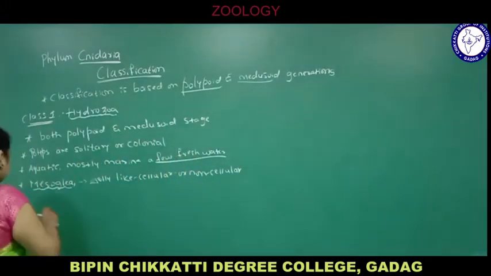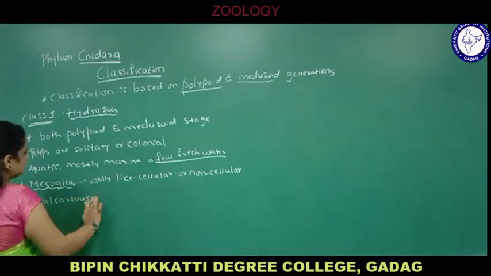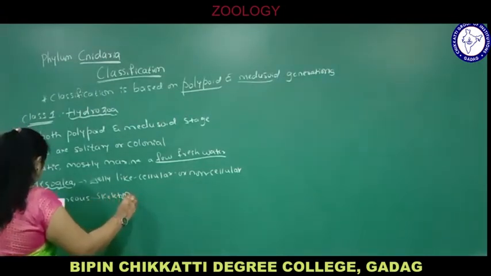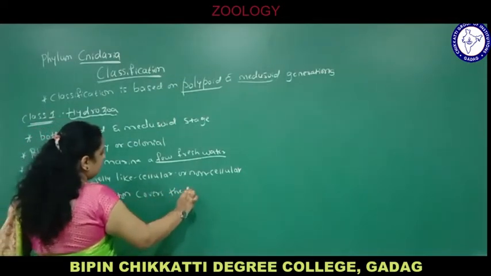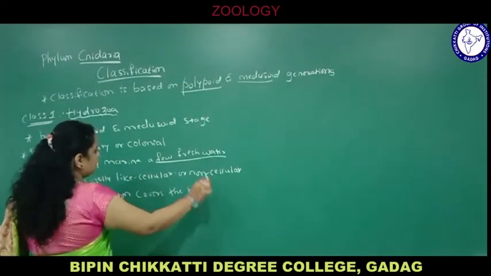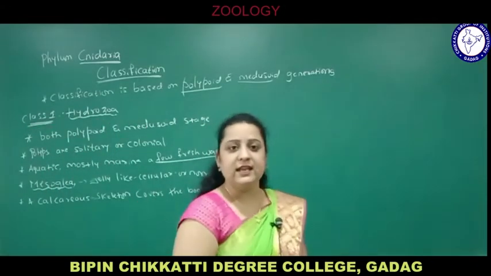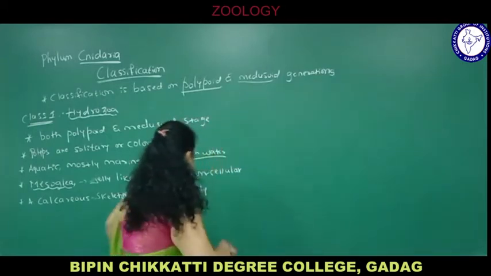Next, a calcareous skeleton. Calcareous means what? Made up of calcium carbonate. A calcareous skeleton covers the body of most of the cnidarians. See, the name itself indicates calcareous means it is made up of calcium carbonate.